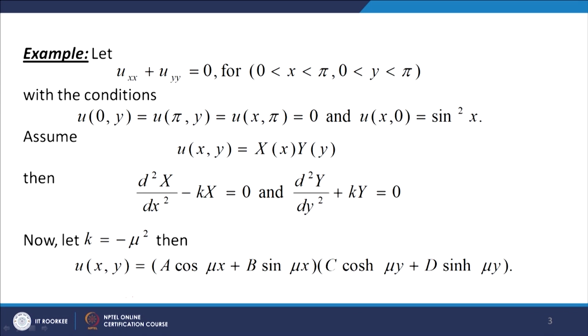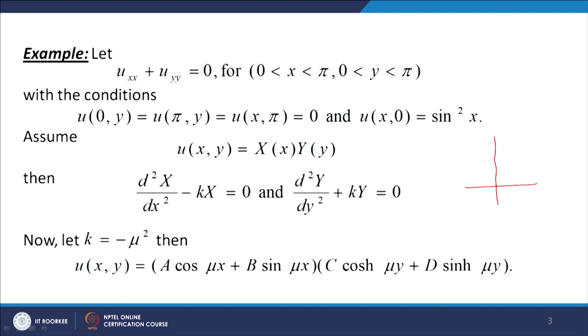And now let us consider the Laplace equation in two dimensions: u_xx plus u_yy equal to 0 for 0 less than x less than pi, 0 less than y less than pi, with the boundary conditions u(0,y) equal to u(pi,y) equal to u(x,pi) equal to 0 and u(x,0) equal to sin squared x.